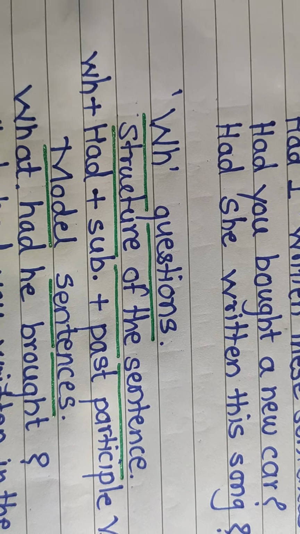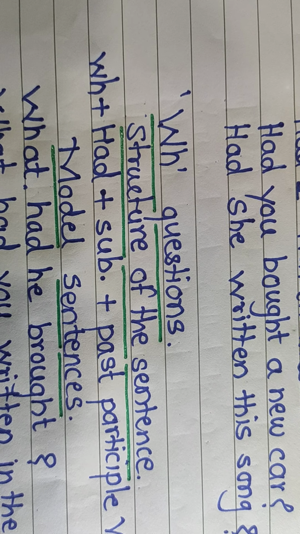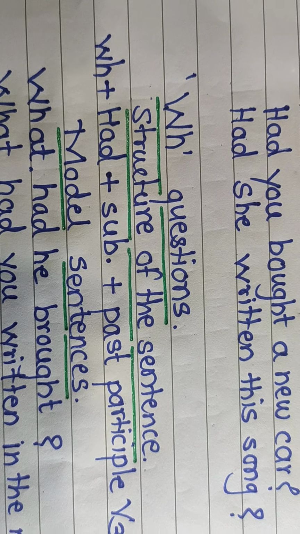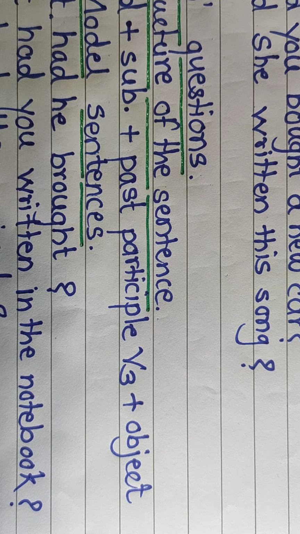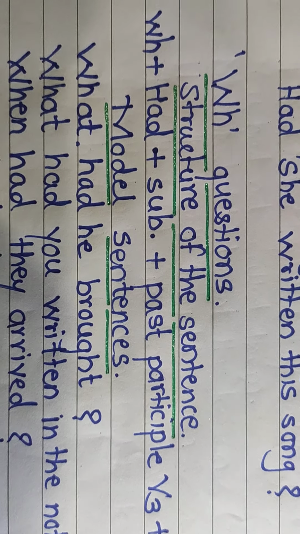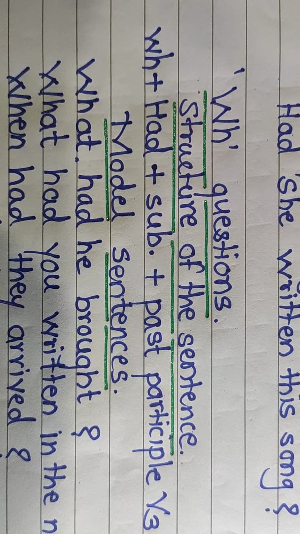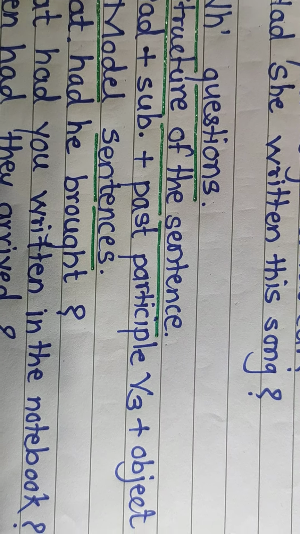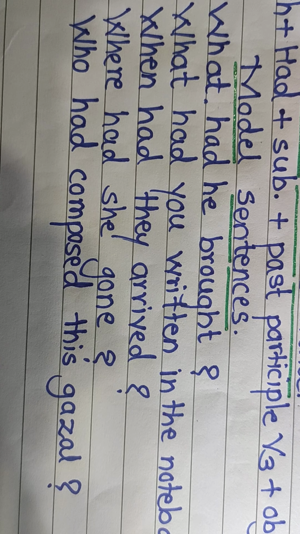Now let's move to WH questions. For WH questions, the structure of the sentence is WH plus had plus subject plus past participle verb 3 plus object. Learn it well. Try to understand it well. WH plus had plus subject plus past participle verb 3 plus object. Now let's see model sentences, or you can say model questions in past perfect tense.